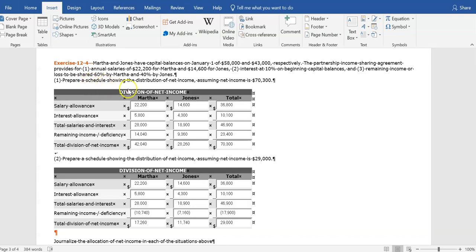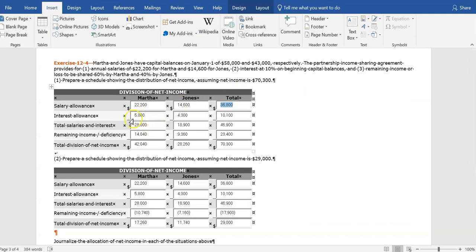They want us to prepare a schedule showing the distribution of net income. And for this first year, we're going to assume net income is $70,300. All right, the first step based on the partnership income sharing agreement is to start with the annual salaries. The first thing that needs to be paid out is $22,200 to Martha and $14,600 to Jones. Of the total $70,300 in income, $36,800 will go to the two partners based on their annual salaries.